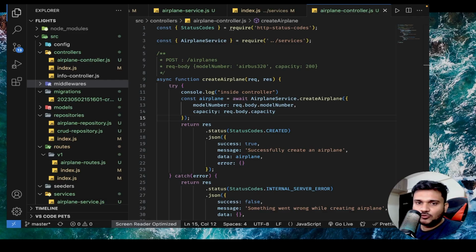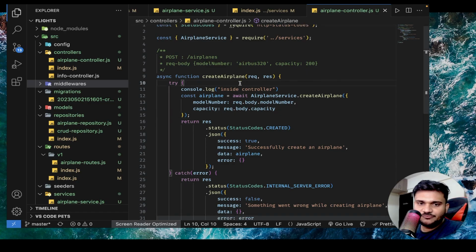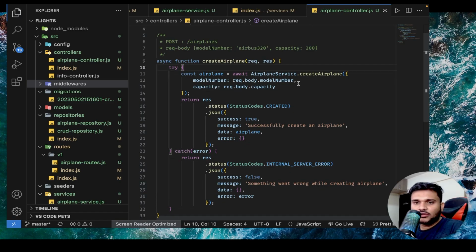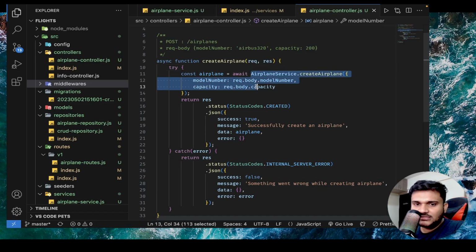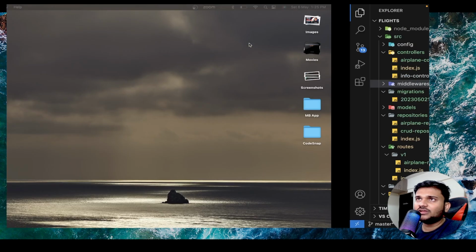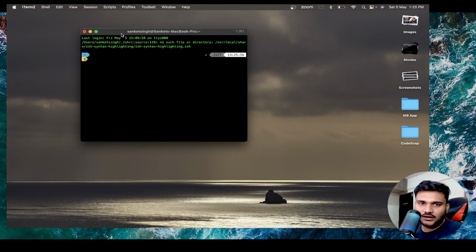Now let's add a few more things here, right? The first very basic thing that I can see that I should add is, let me remove this console.log. Okay. Now you can see that this airplane service is calling the create airplane function, right? Which is taking a model number and capacity from the request body. Now, what if the user doesn't send this model number and capacity in the request? What will happen? Let's see how we are handling things in the code.